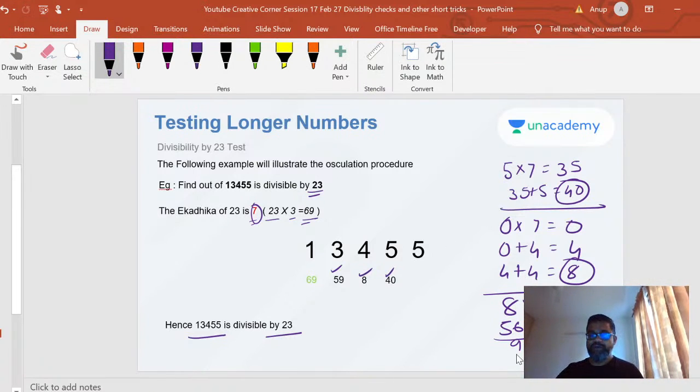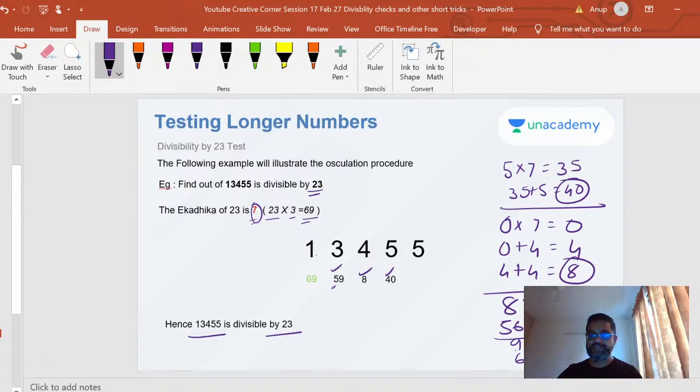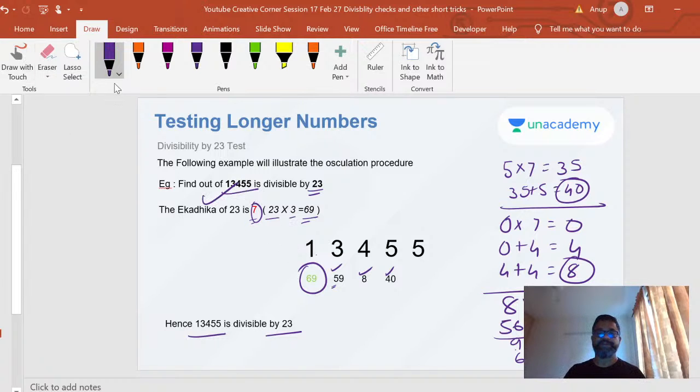So 63, I got to add it to a 5. I've left out that 5 here, no? So 63 plus 5 is 68, plus 1 here, which is 69. So that's the 69 that I've got. I know that 69 is divisible by 23. Yes, it is divisible. So 1345 is divisible by 23.